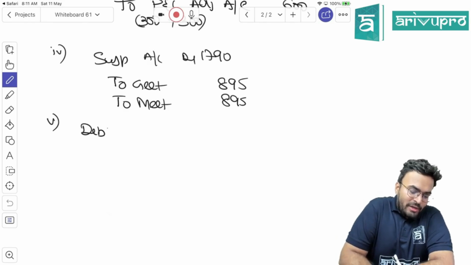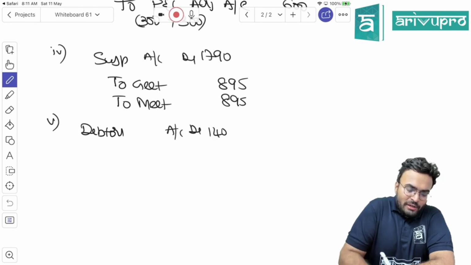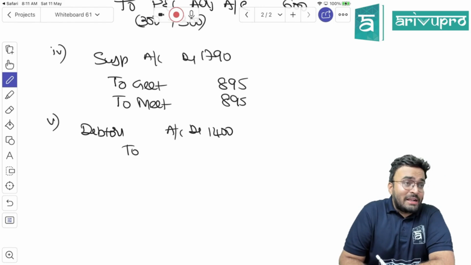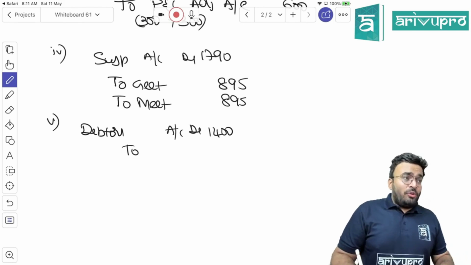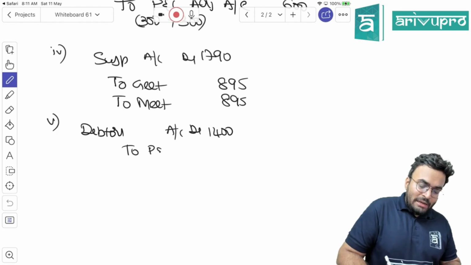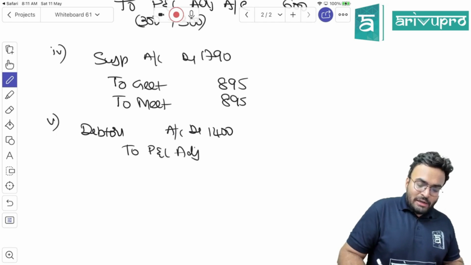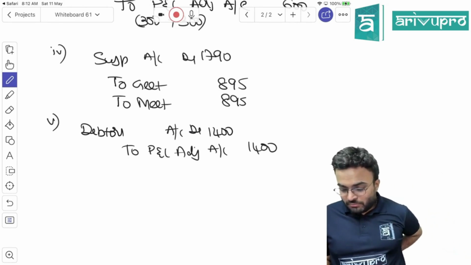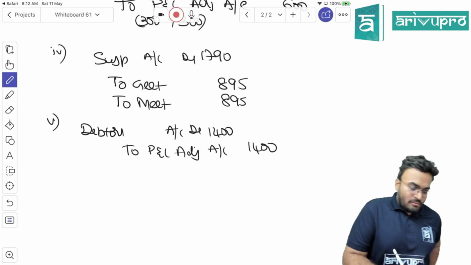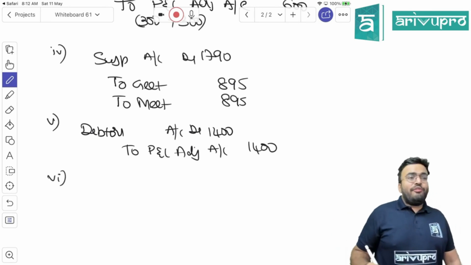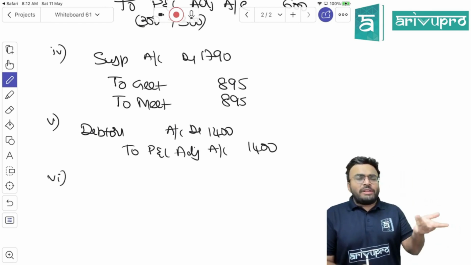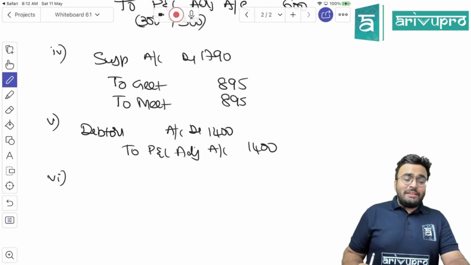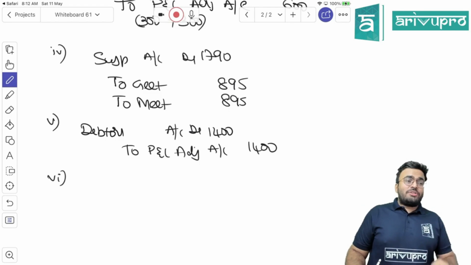Debtor account debited 1400 to sales account. Sales cannot be used. So you are going to use P&L adjustment account 1400. This is the error of omission. Directly omitted. So directly just pass the entry. When passing the entry, be careful. We are in the next year. You can't use sales.